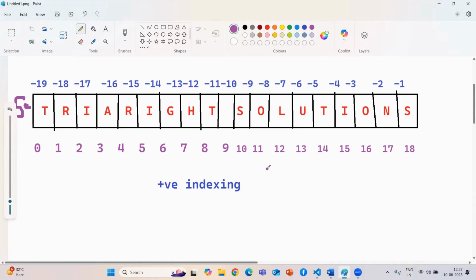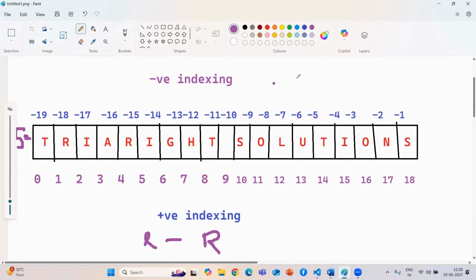Our positive indexing starts from left to right, and our negative indexing starts from right to left. Now we are going to see how it happens. So I just create that string again.